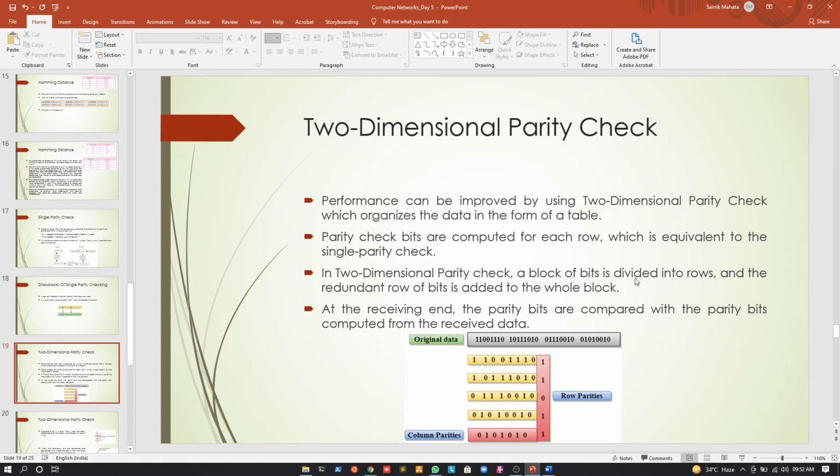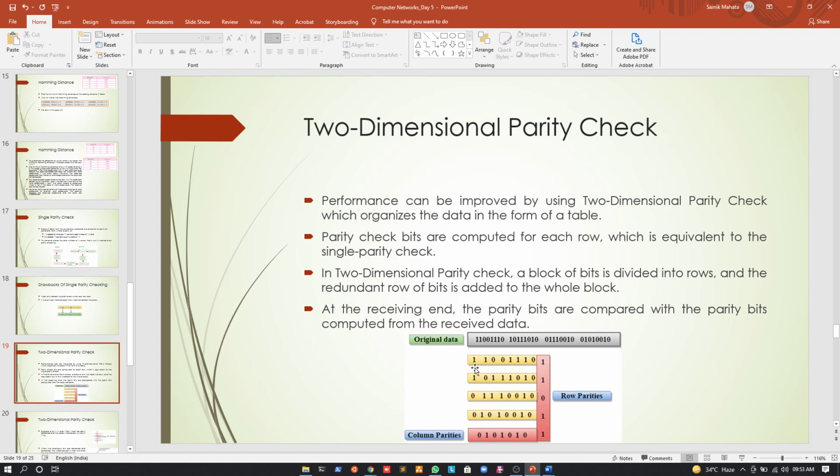Suppose we have 24 bits of data. We arrange the 24 bits of data into frames of 8 bits, in a hierarchical manner like this, and we calculate the parity for the rows as well as for the columns.